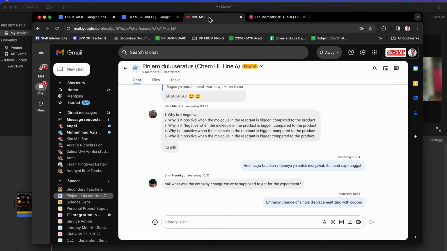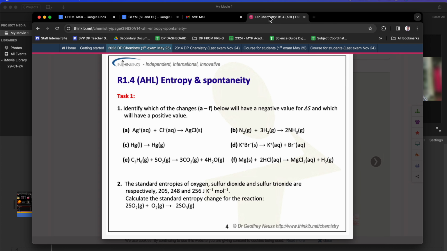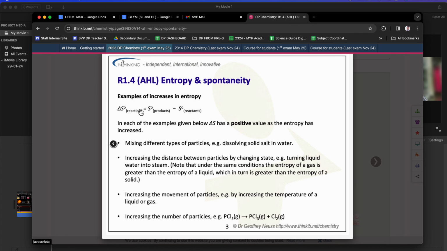So if the number 3 question is rephrased to become, why is it negative when the molecule of the product is bigger than the reactant, for example this one? It's not negative, it's positive. Why is it positive when the molecule in the reactant is bigger than the product? It's the same thing. If the number of molecules is bigger, entropy will be bigger. Which side it's on, you just put it into these equations and you're good to go.